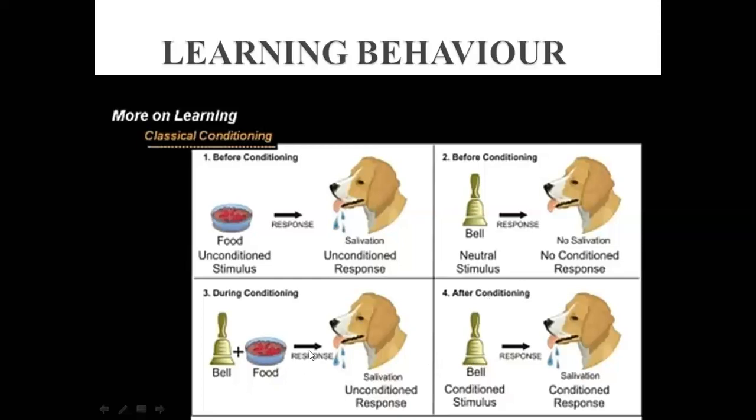We just removed this food and simply rang the bell after some time. Now what you can see, salivation is also here. It means he has learned that whenever this bell rings, it brings food for him. Now we are just ringing the bell, but he is salivating. Why? Because he knows that with this he can have that food also. So this is called classical conditioning.